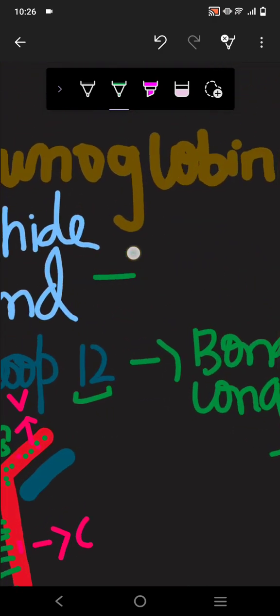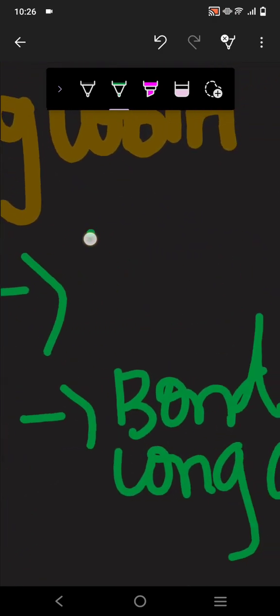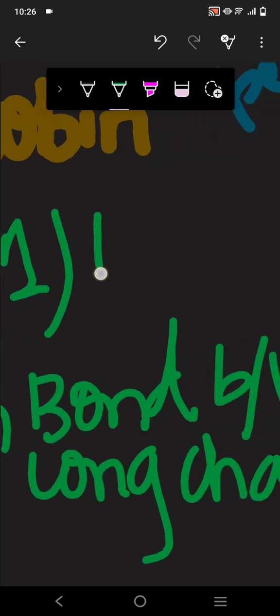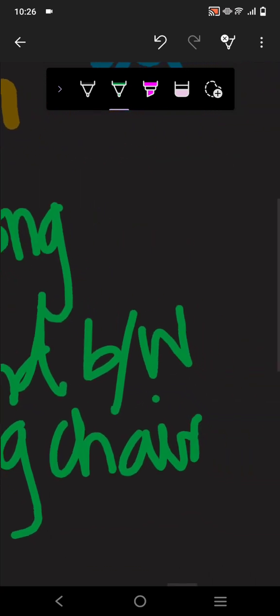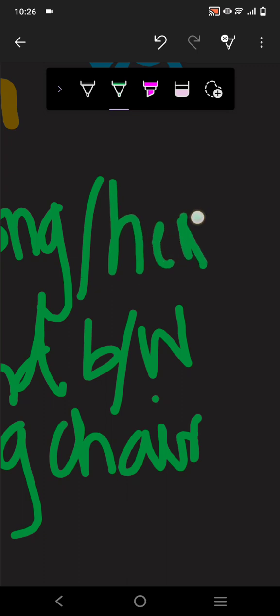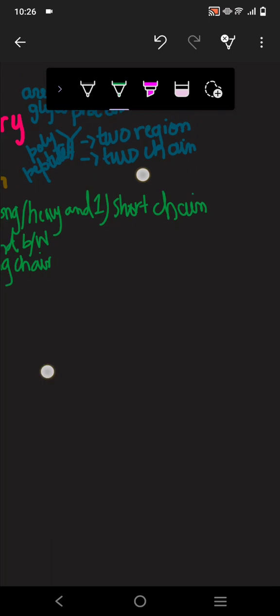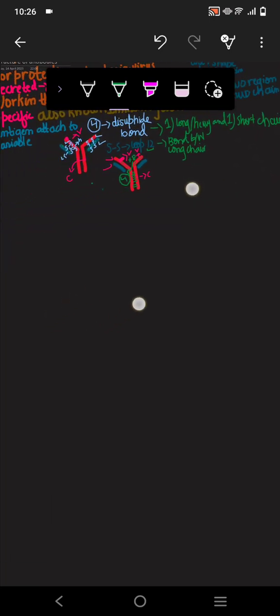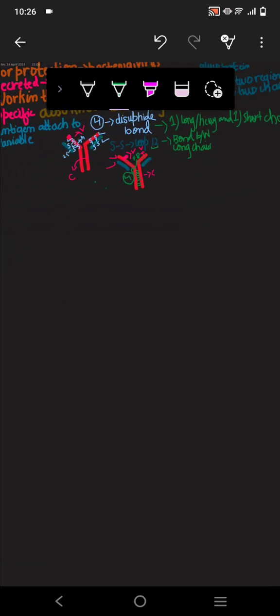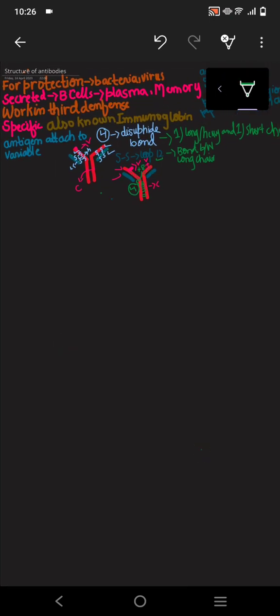But talking about the disulfide bond, one long or heavy chain and one short chain will make the sulfur bonding by sharing. So this is what the loops are known as. This was the structure of the antibody.